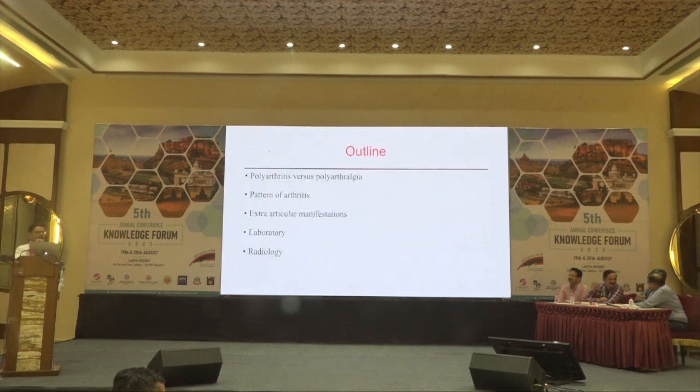First we look whether the patient has arthritis or polyarthralgia. If we confirm that the patient has polyarthritis, we look for the pattern of joint involvement. Once we look for the pattern of joint involvement, we look for extra-articular manifestations. Then there are laboratory tests which help us to diagnose, and sometimes we need radiological investigations too, not in each and every case.